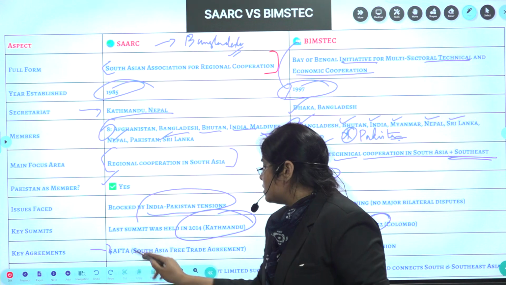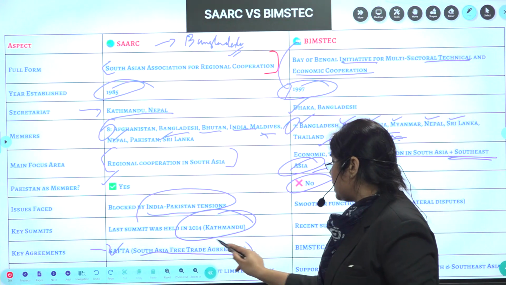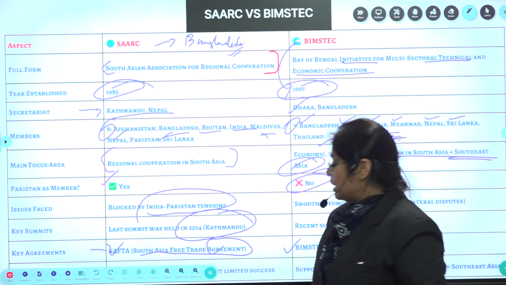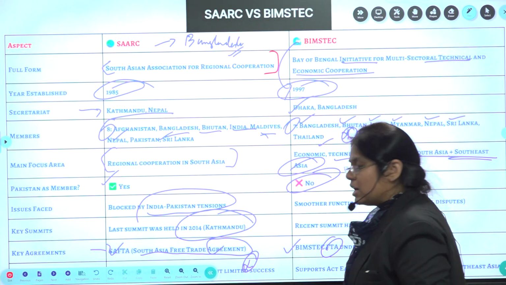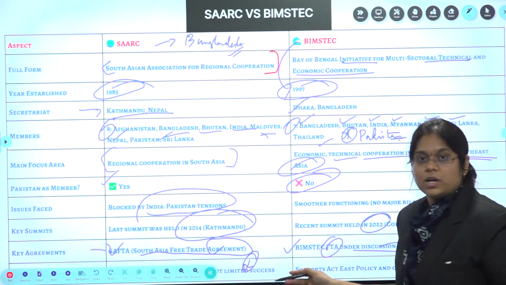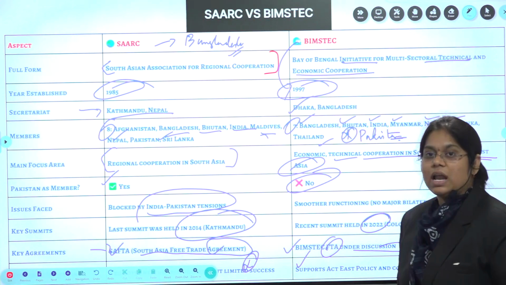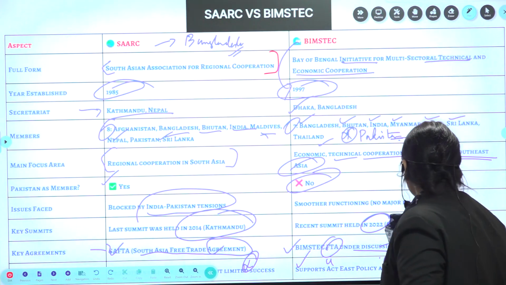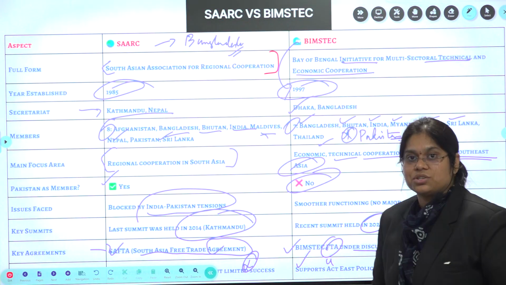Whereas key agreements, SAFTA, that is South Asia Free Trade Agreement. Here, BIMSTEC FTA is under discussion. Now here it is limited success, almost not successful because of cross-border terrorism. But here it is successful, and it is also supporting the Act East policy, and also connects South and Southeast Asian countries.